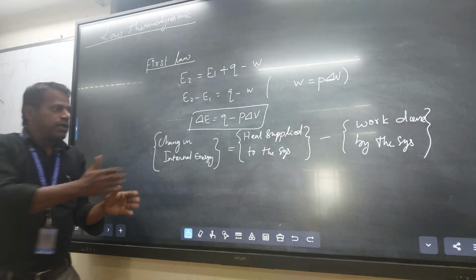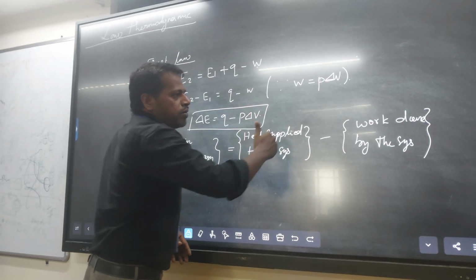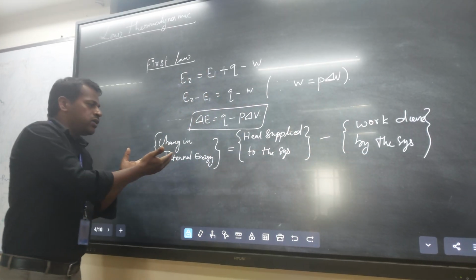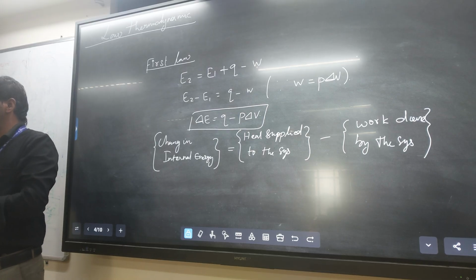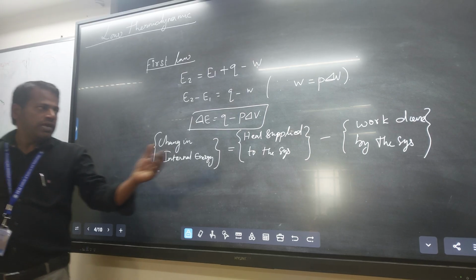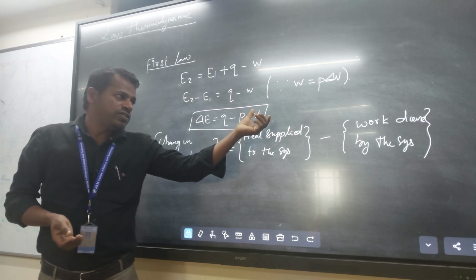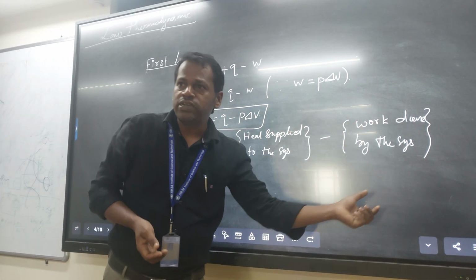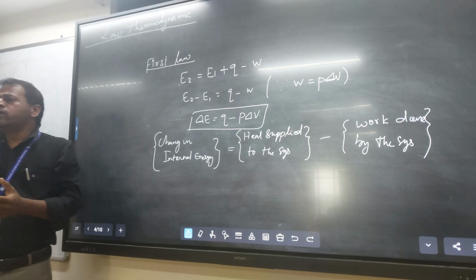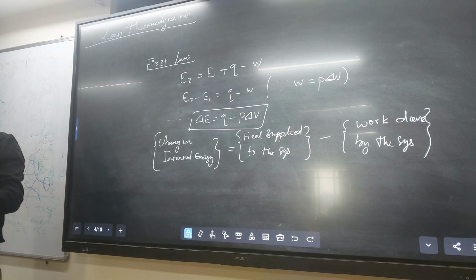We subtract the work done from the total, and that equals the change in internal energy. Similarly, we subtract the work done by our system from the total energy supplied to the system, because the system uses all the supplied energy.